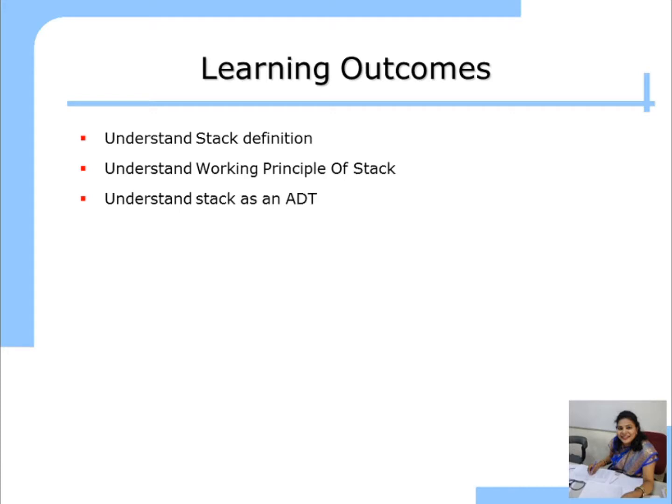If you remember, ADT stands for abstract data type. If you want to implement any data structure, you have to first make the prototype of it. That is nothing but the ADT of it. So before implementing stack, we are going to construct ADT, abstract data type of the stack. That is nothing but the prototype of the stack.